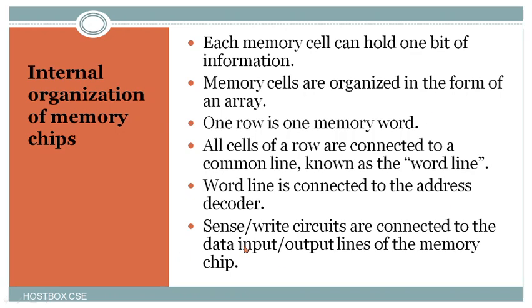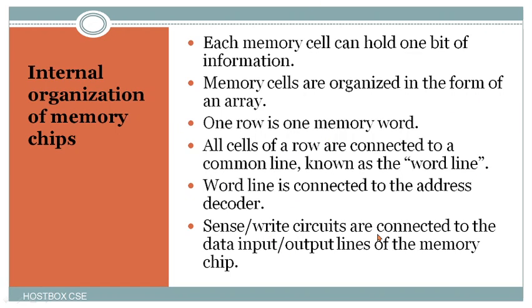Let's go for some points here. Each memory cell can hold 1 bit of information. Memory cells are organized in the form of an array. One row is one memory word, and all cells of the row are connected to a common line known as the word line. So the word line means the cells of the row are connected to a common line. And also the word line is connected to the address decoder.